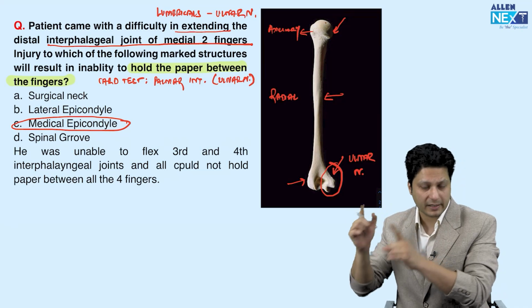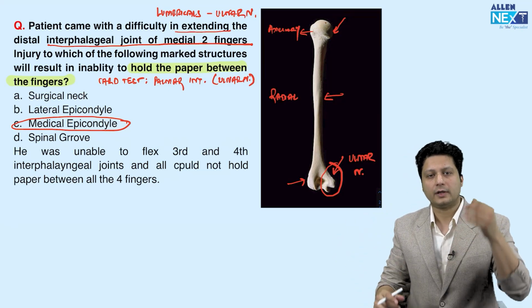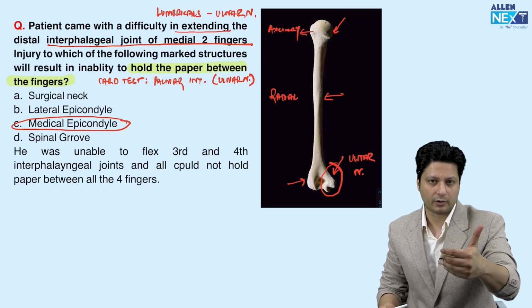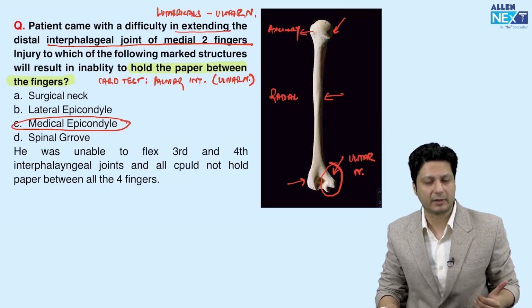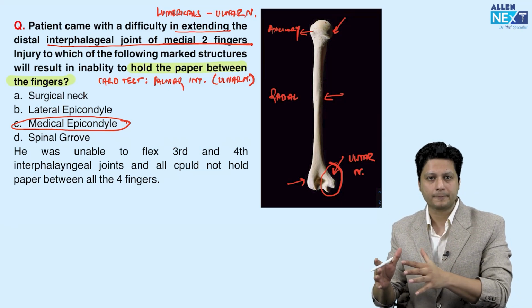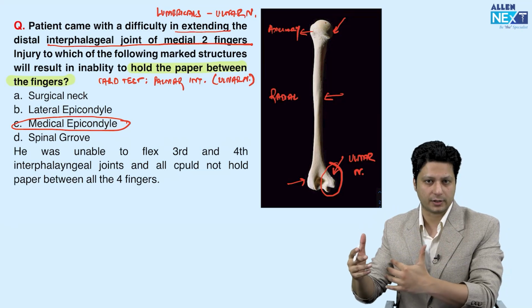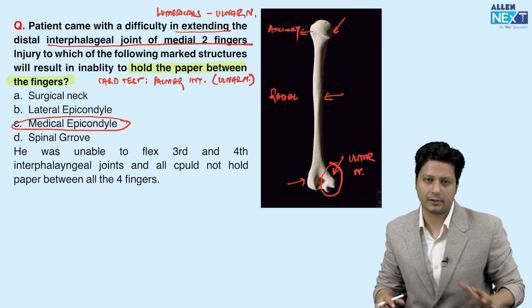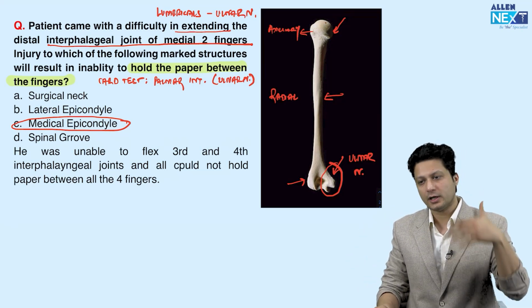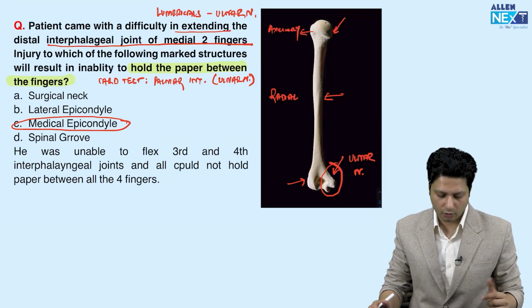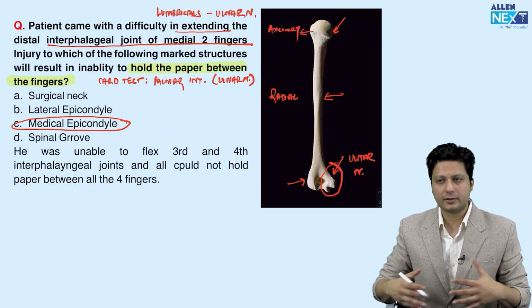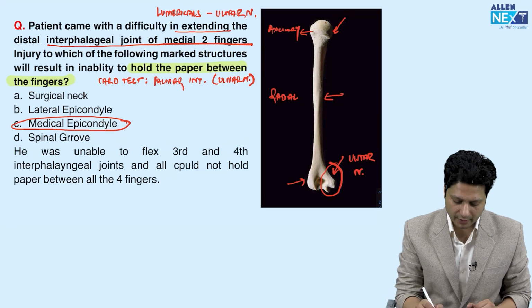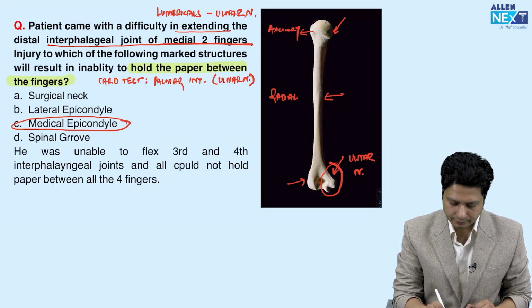All of you know that the ulnar nerve lies posterior to the medial epicondyle. If there is a fracture, an injury or a dislocation over here, it might impinge on the ulnar nerve activities, as a result of which these are the clinical findings. So straight away, the answer to that question is the medial epicondyle.